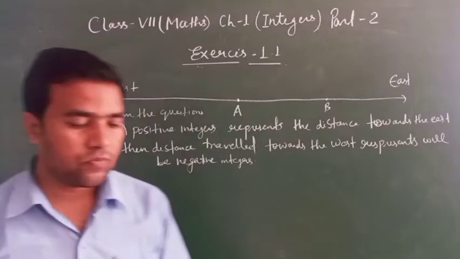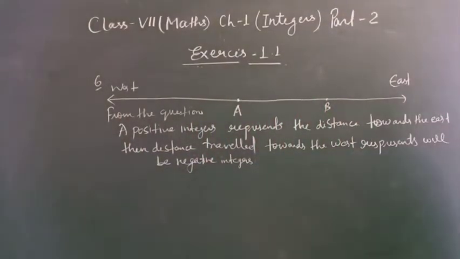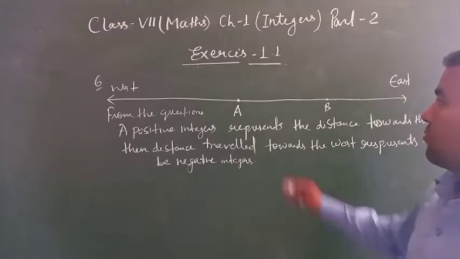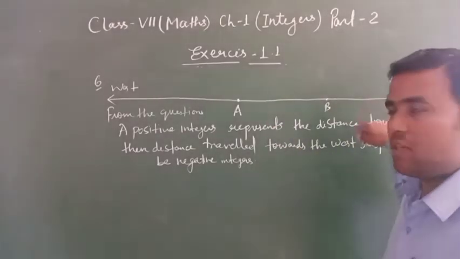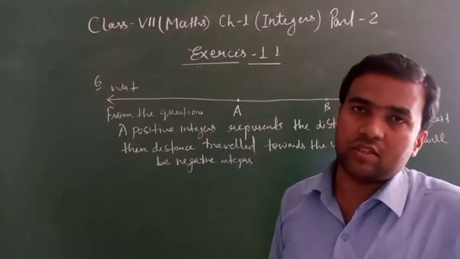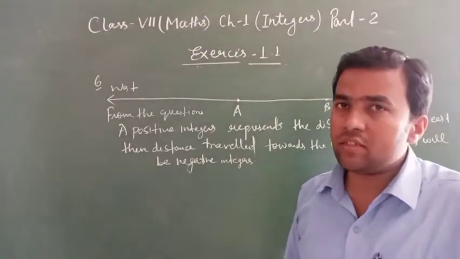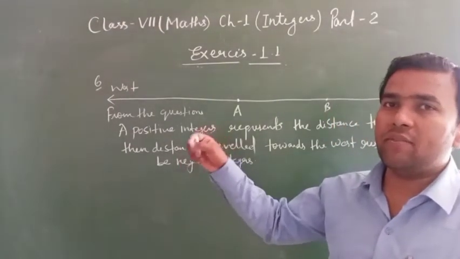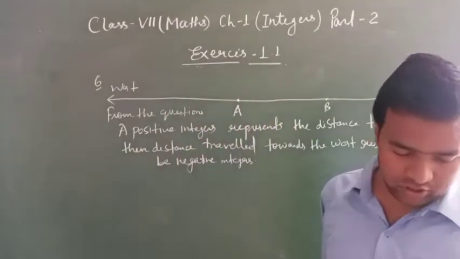I am telling you, a positive integer represents the distance toward the east. Whatever distance here you are coming is positive, and whatever distance you are going in west is shown as a negative integer. Whatever kilometer is there in the west is negative, and here is positive.